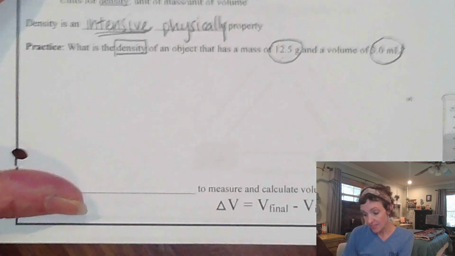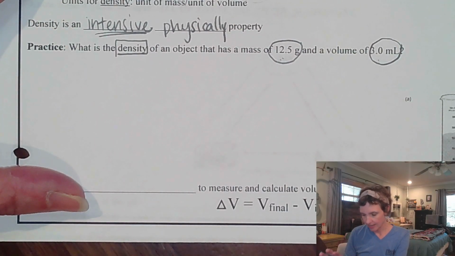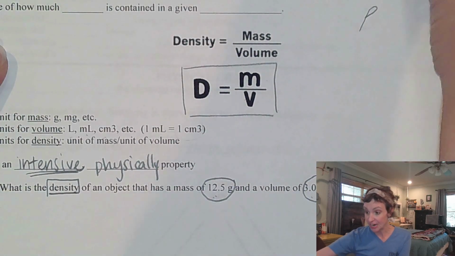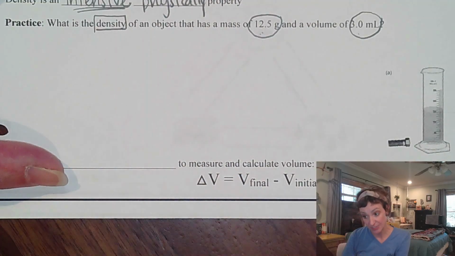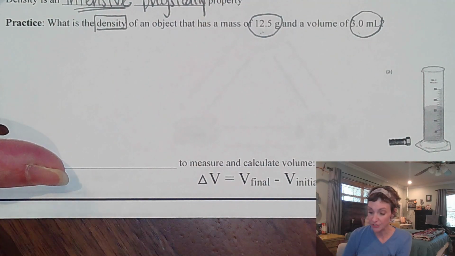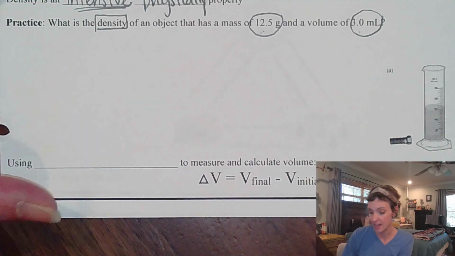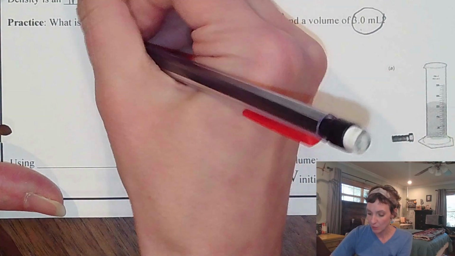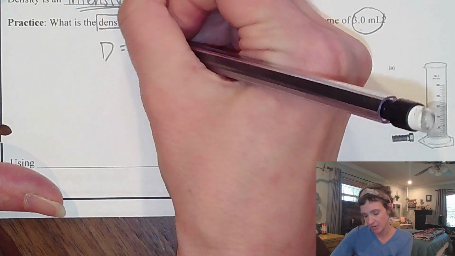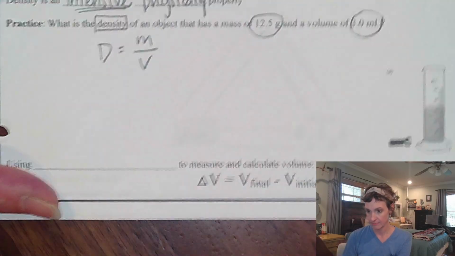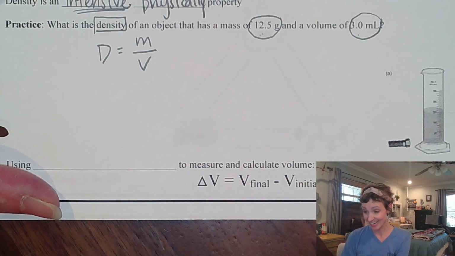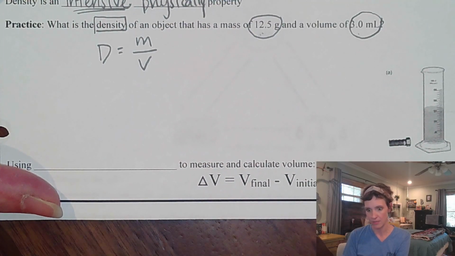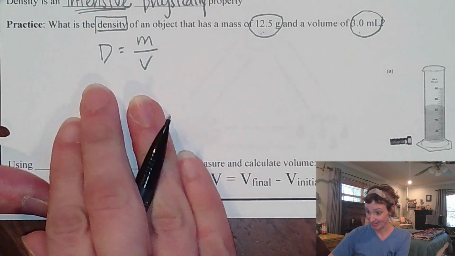Now, this is our first plug and chug equation that I've introduced to you guys here in chemistry. Now I'm going to show you the work that I'm going to want to see for you showing appropriate work to get credit in my class for whenever I give you an equation to plug in and chug. I want to see you write down what equation you are going to use. Okay, so I need to see your equation. I cannot just see numbers on your page. I'm like, where do those numbers come from? Okay, so I'm seeing your equation.